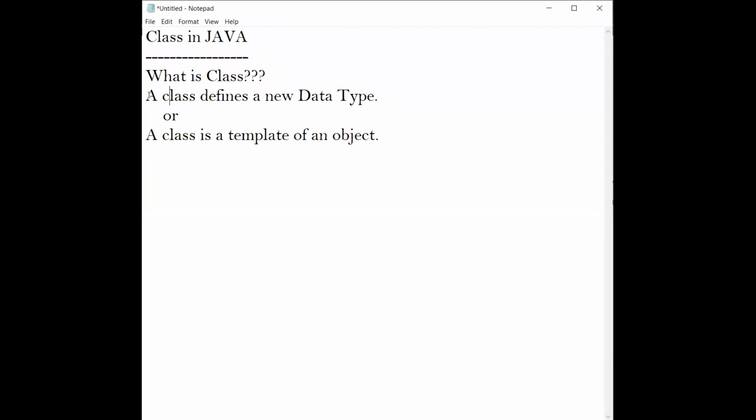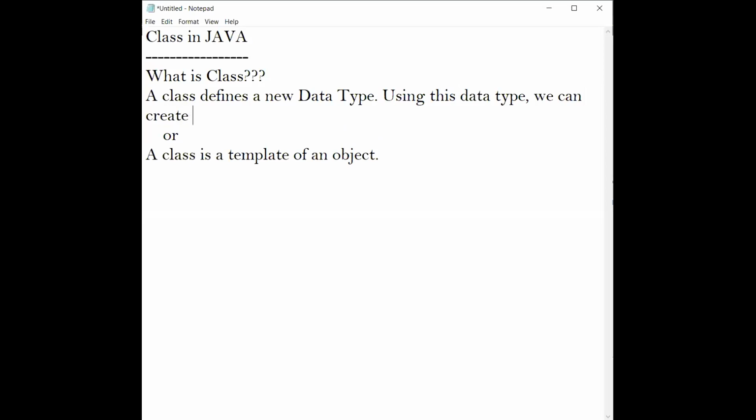Since a class defines a new data type, using this data type we can create objects of the class.